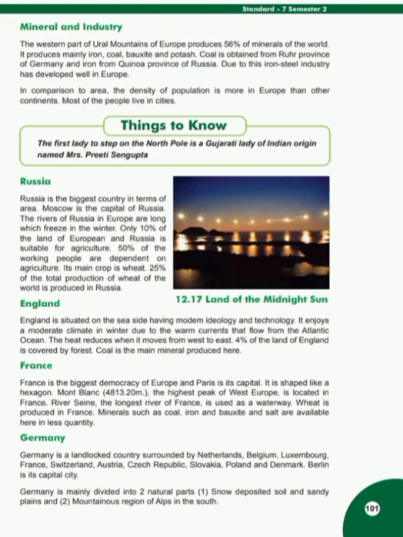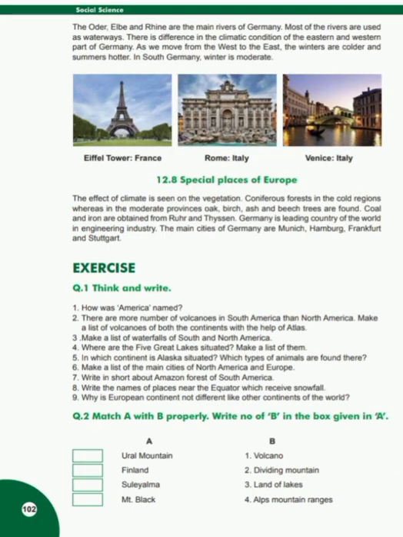Students, Germany is a highly developed country of Western and Central Europe. Its border touches 9 countries. Berlin is its capital and the largest city. There are two physiographic zones of Germany. First is northern plains and second is southern alpine mountainous regions. The Oder, Elbe, and Rhine are the main rivers of Germany. Most of the rivers are used as waterways.